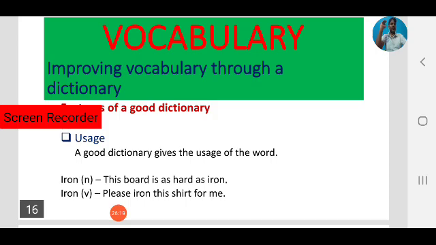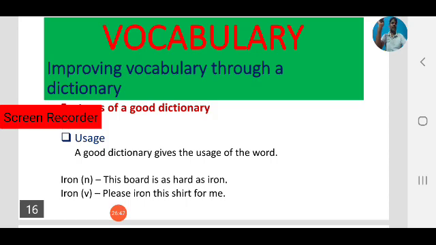Usage is always important. Not only simply memorizing the words or learning the meanings of the word. That is another part. The most important part is how to use the word. Then only we can improve our vocabulary. So simply knowing the meanings of the words or memorizing the words is of no use. Always know the usage of words.